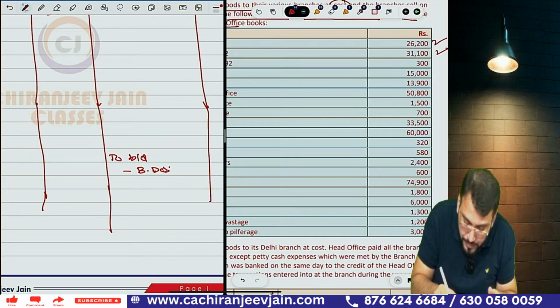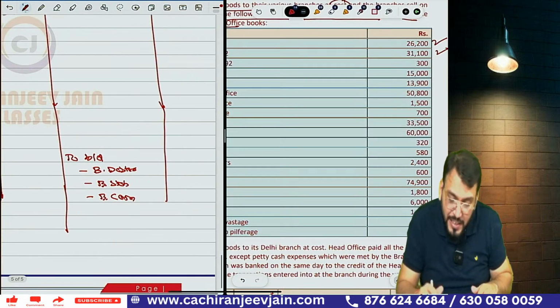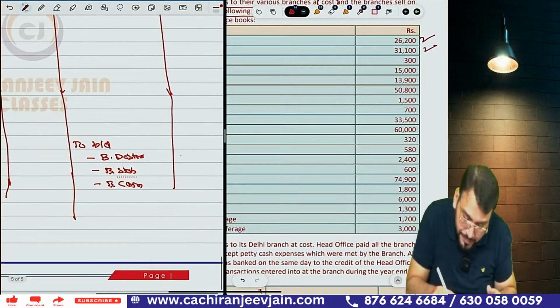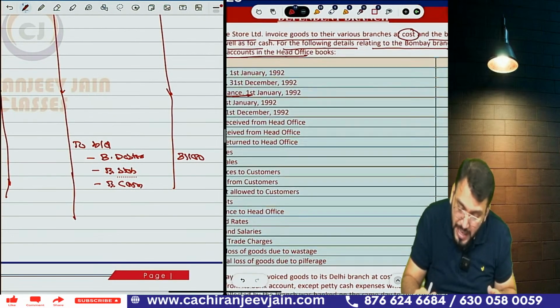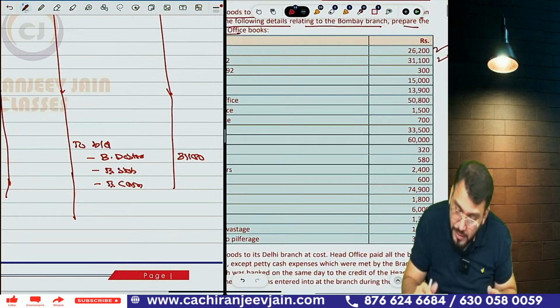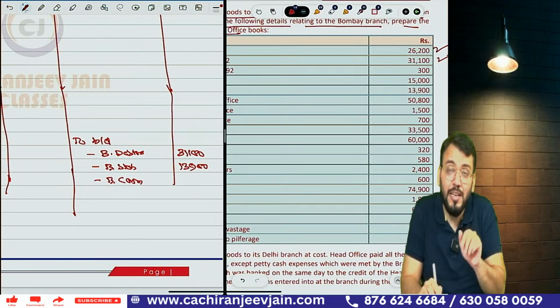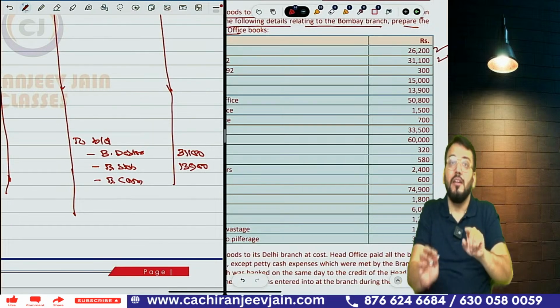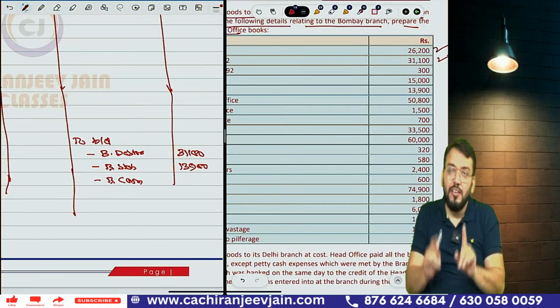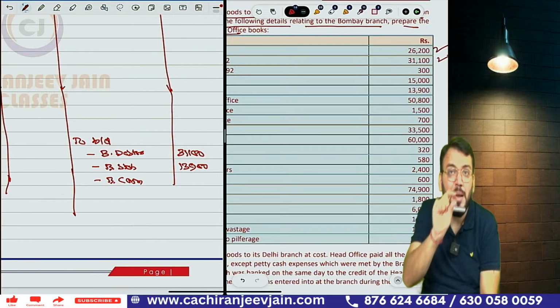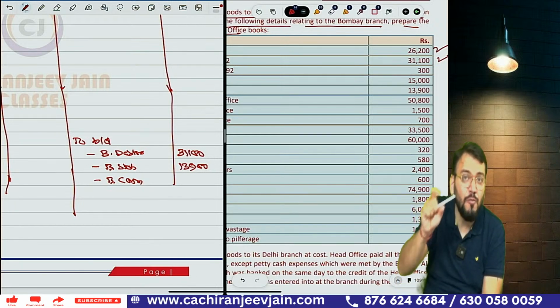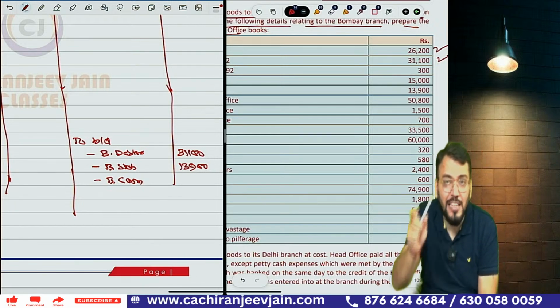Branch debtor, branch stock, and branch cash. So branch debtor is given how much? It is 31,100. Branch stock is given how much? 13,900. And you can see branch cash is not given. So whenever anything is not given, it means we need to prepare three accounts to find out the missing figure. So what accounts do we need to prepare? We need to prepare the memorandum branch stock account as a working note, memorandum branch debtor account as a working note, and memorandum branch cash account as a working note.